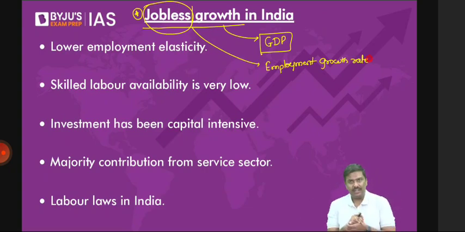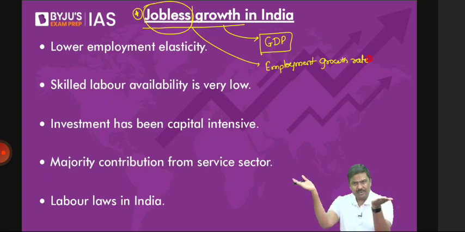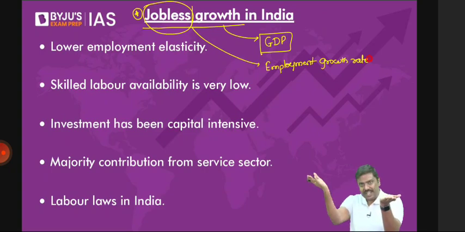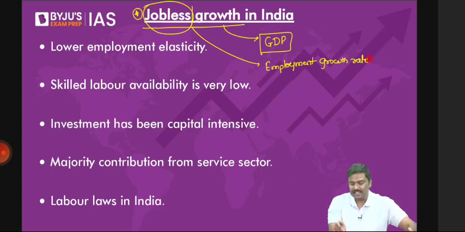What do we do in GDP growth rate? Last year, how much was the GDP value? This year, how much is the GDP value? We compare and find out how much is the growth rate. Apply the same logic to employment. Until last year, how many people had jobs? This year, how many people have jobs? It should have increased, so how much is the increase? That is called the employment growth rate.